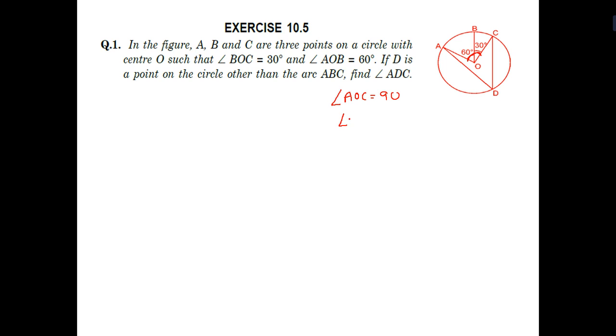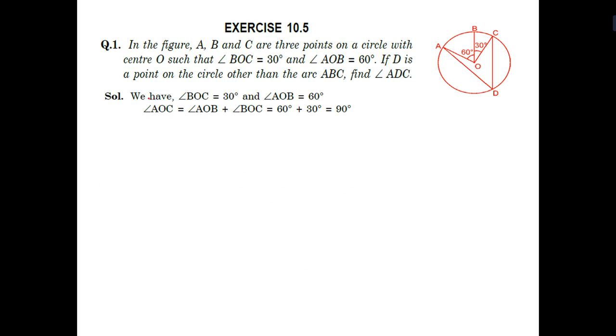Then ADC is equal to half of angle AOC. So 1 by 2 into 90, that is 45. Let us see whether we can get the answer that way. First, BOC is equal to 30 and AOB is 60. So AOC is equal to AOB plus BOC, so we get 90.